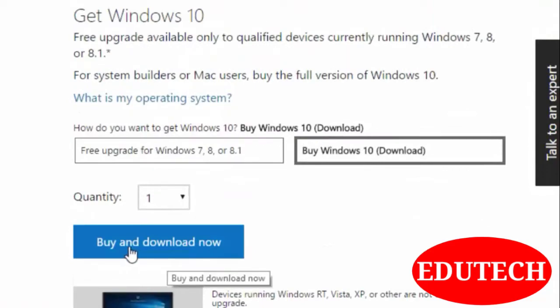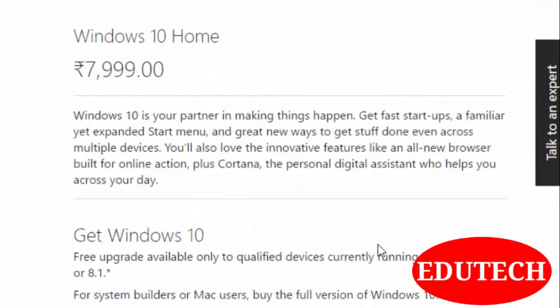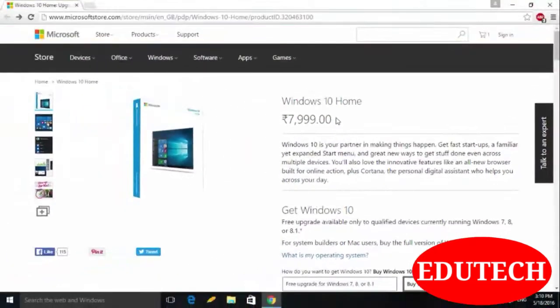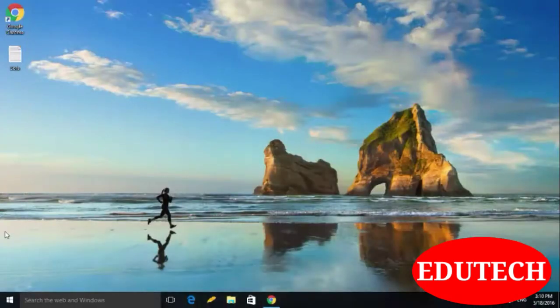You can press this Buy and download now button and you have to pay 7999 rupees and you will be able to use Windows 10. So this is about buying the Windows 10 Home Edition. Currently I am using Windows 10, so let me give you an overview of the Windows 10 operating system.